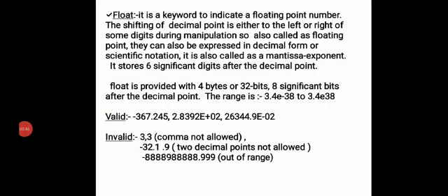Valid floating point numbers: minus 367.245, 2.8392 e power plus 02, and similarly e to the power of minus 2. Invalid numbers: 3,3 is not allowed; minus 32.1.9 has two decimal points, not allowed; and the third one is out of range.